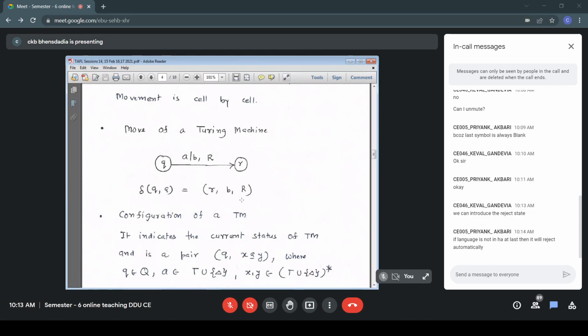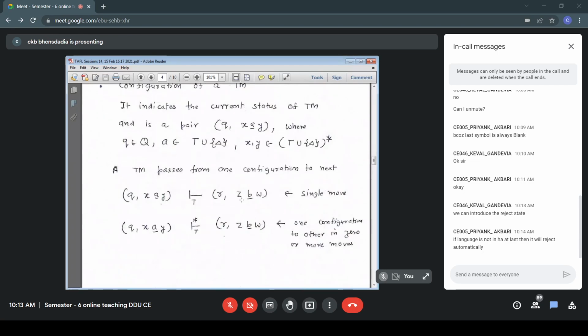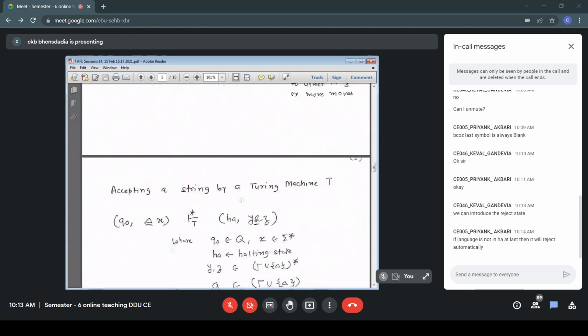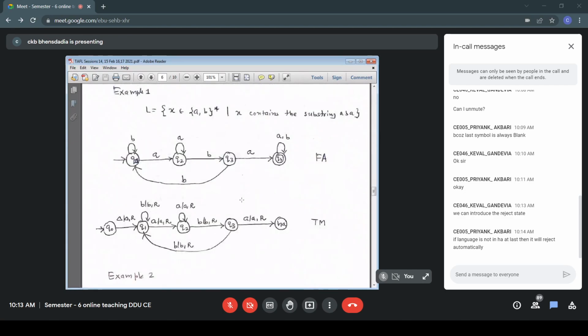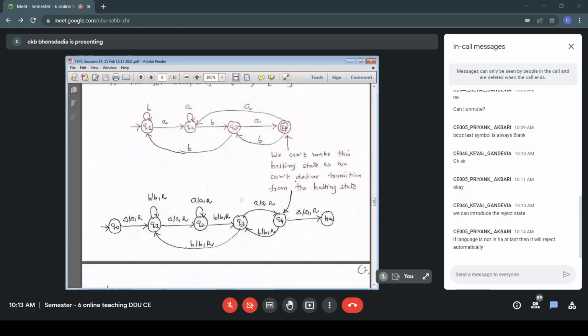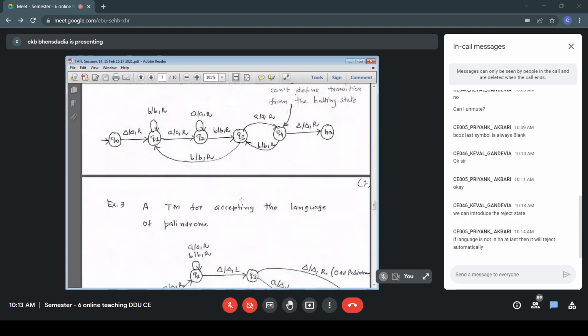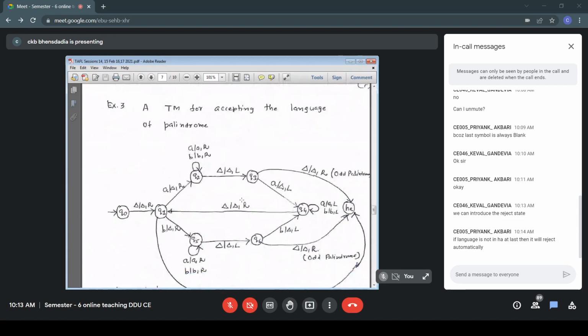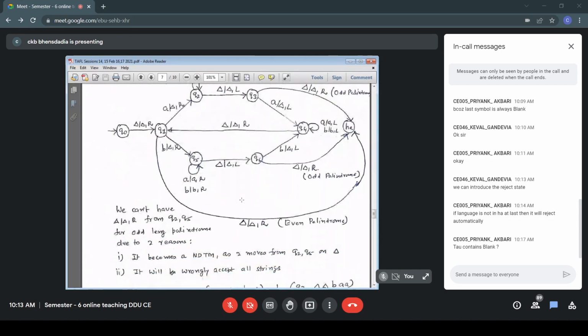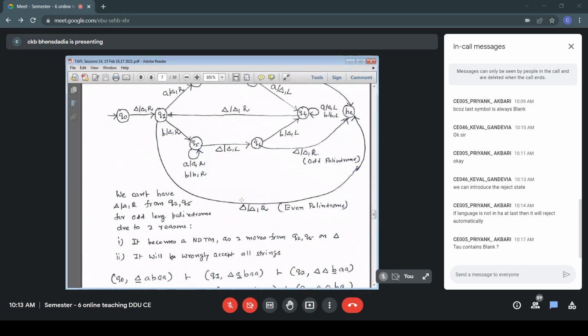Configuration of a TM, that is the current status of the TM, is a pair, the present state and the tape's content. So this is my initial configuration. The present state is Q0, and the initial tape content, that is my input, is ABA.